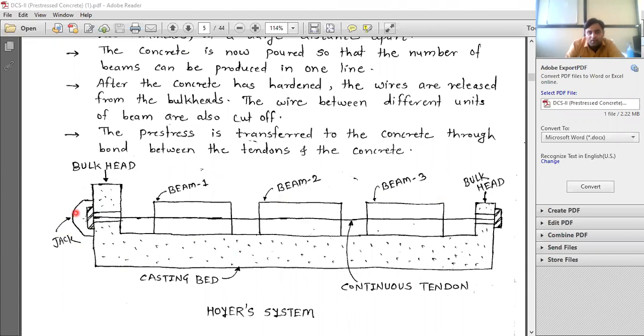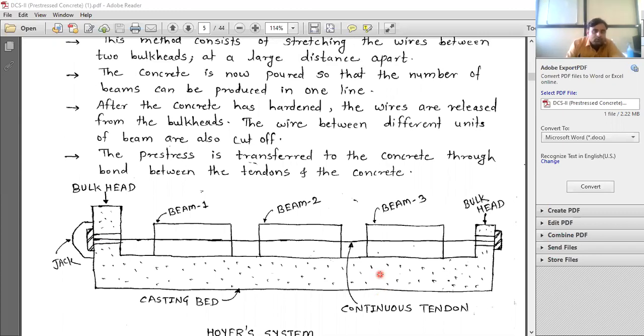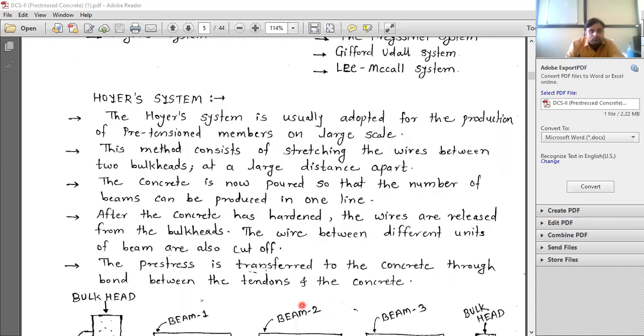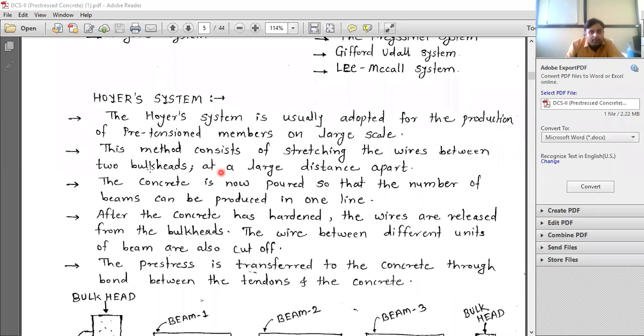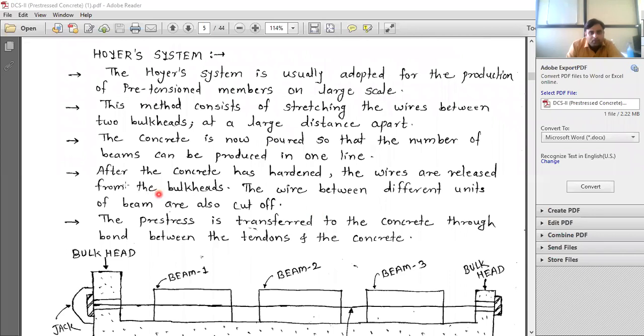3 beams kept and 1 tendon is passed through all the beams. This is the arrangement. So here 3 beams shown are here. They have shown 3 beams. You can show more beams. Okay. So here I will read this. The method consists of stretching of the wires between the 2 bulkheads at a large distance apart. The concrete is now poured so that the number of beams can be produced in one line.